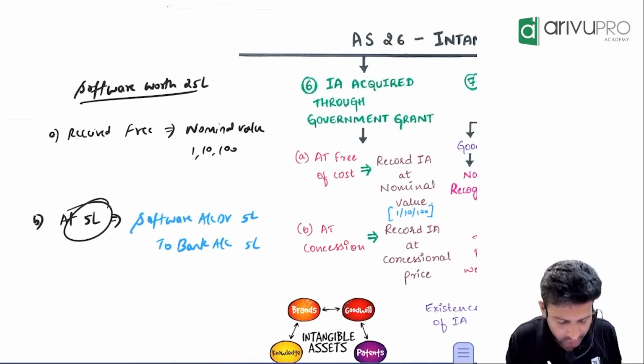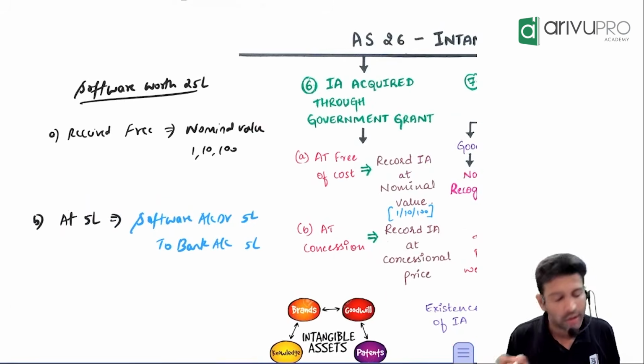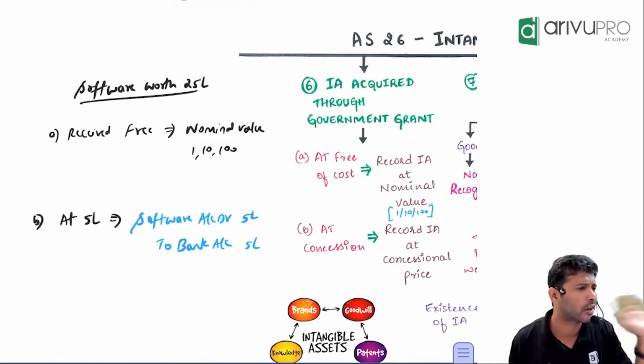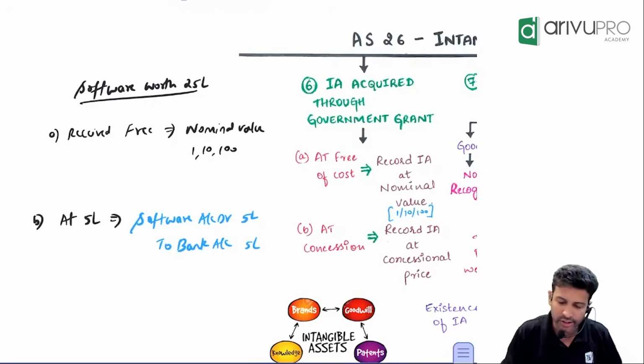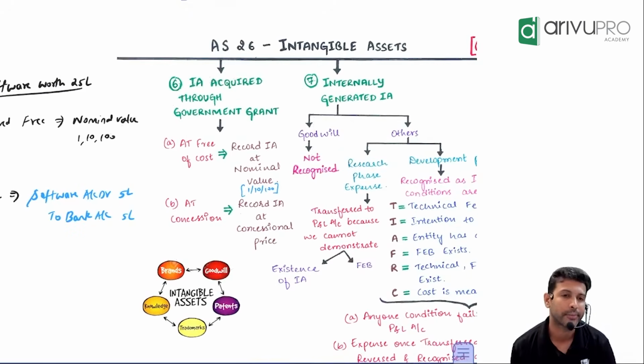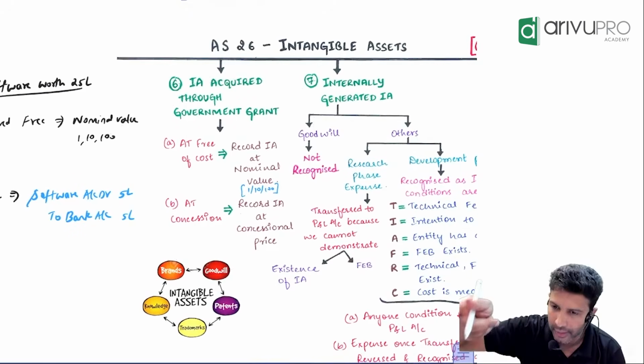How much did we pay? 5 lakh. What is the entry you will pass? Software account debit 5 lakh, to bank account 5 lakh. And this software you will have to amortize over its life. So this is the provision about government grant. Free means you record it at nominal value.